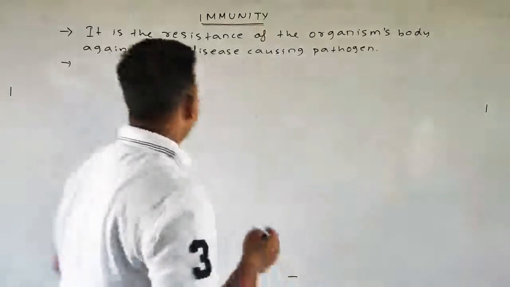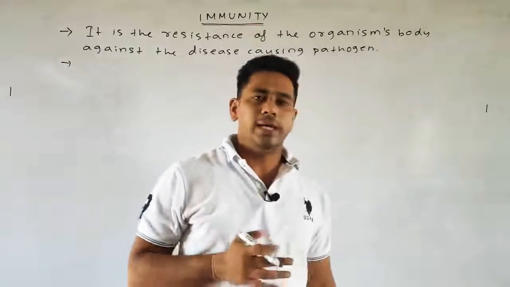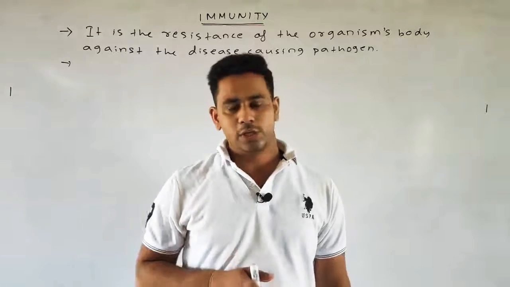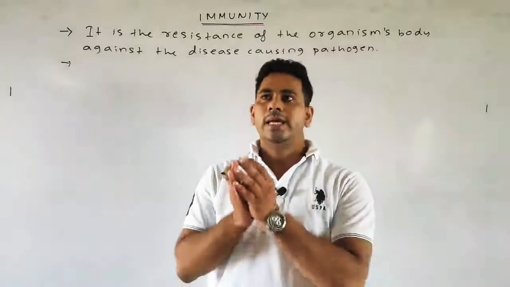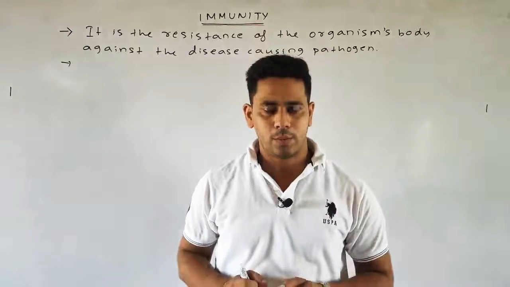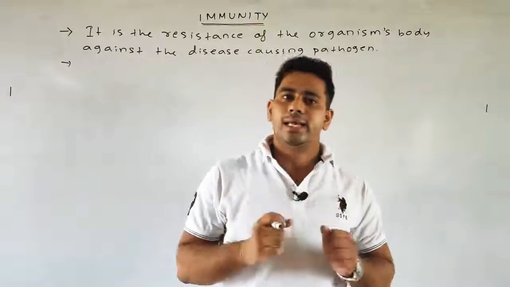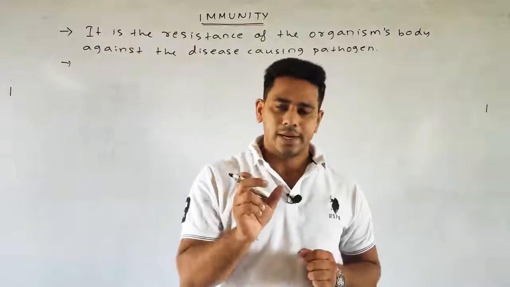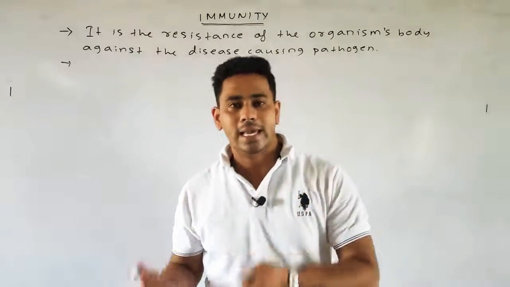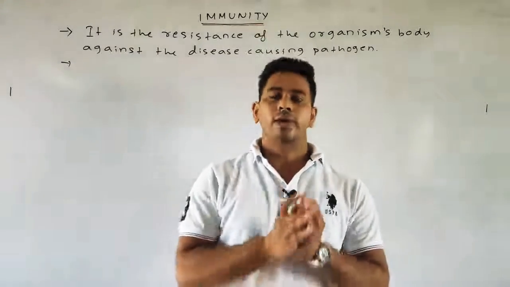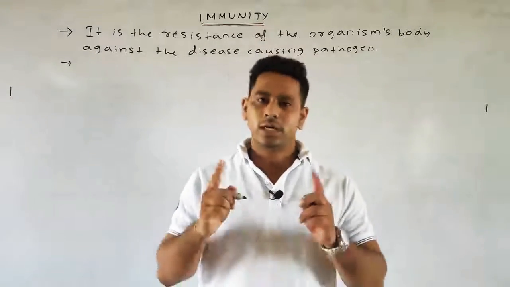Next, we can also write that immunity is the ability to distinguish between our own cells and the foreign particles. It can detect which is our own cell and which is a foreign particle. If it detects that a particular cell or pathogen is harmful for our body, it will kill or destroy it, or at least help in declining the growth of that microorganism.